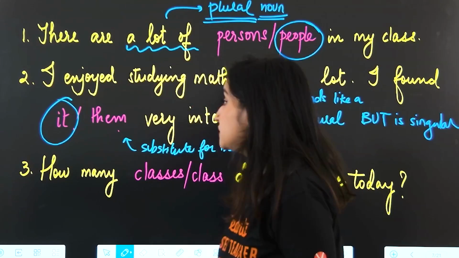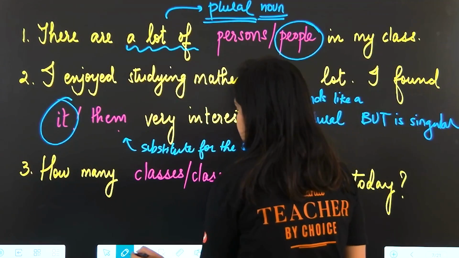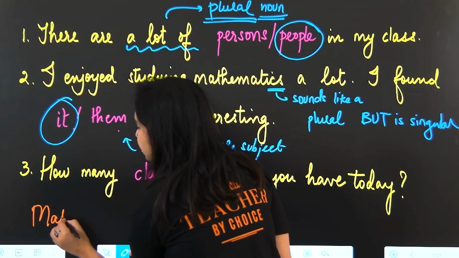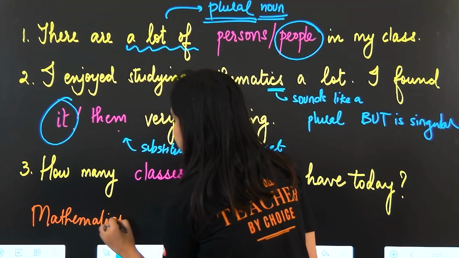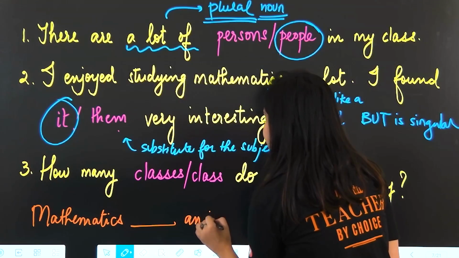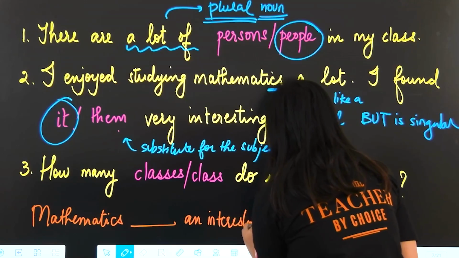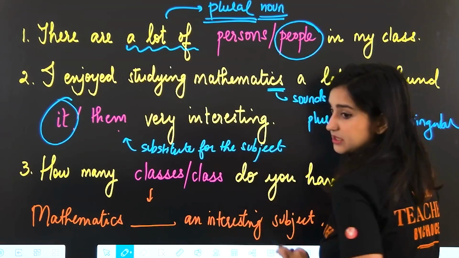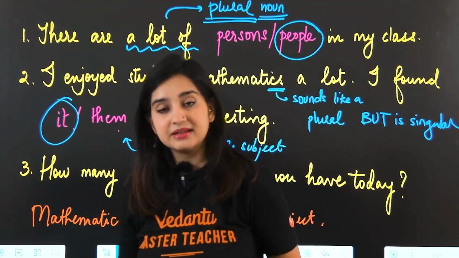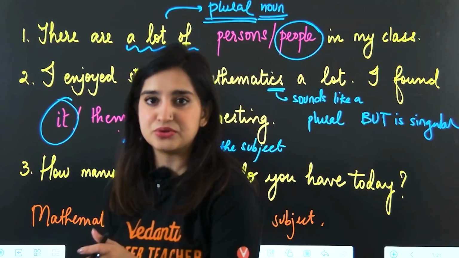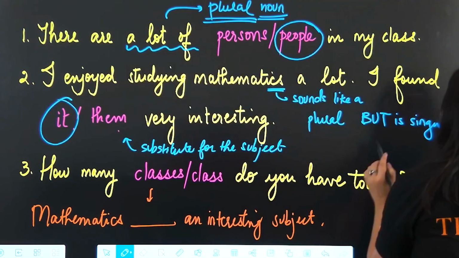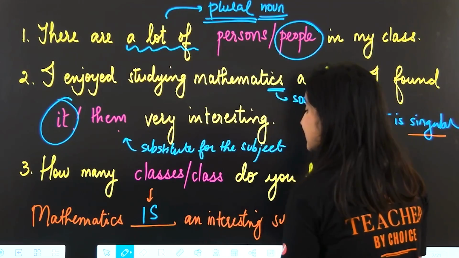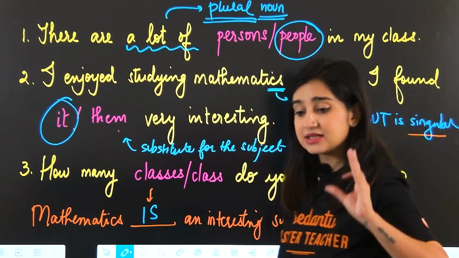Okay, if I want to add a verb here, for example, pay attention. I'm talking about mathematics. So I'm saying mathematics blank an interesting subject. Tell me what verb is going to go in here. Mathematics are an interesting subject or mathematics is an interesting subject? Because we just established that mathematics is singular, over here we're always going to put is. Mathematics is an interesting subject. All right, is that clear?